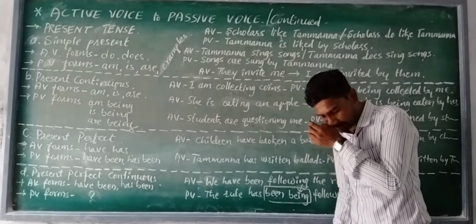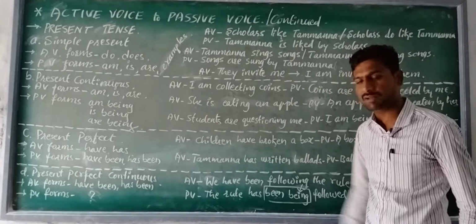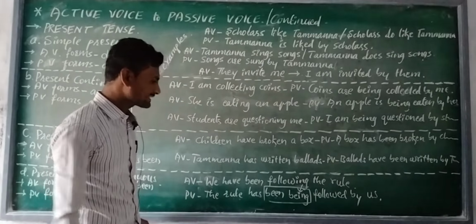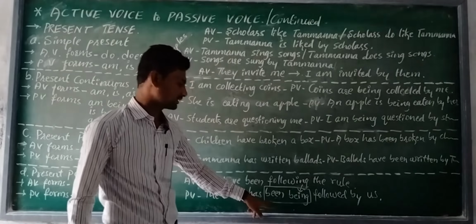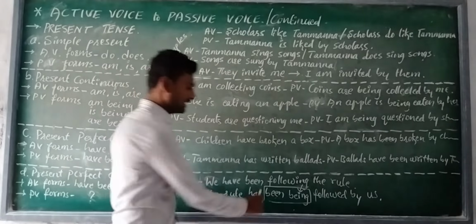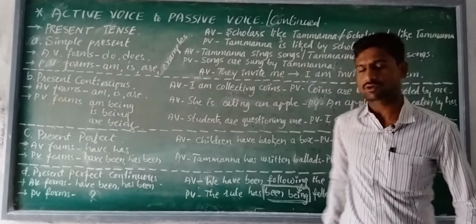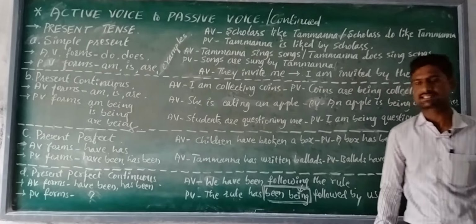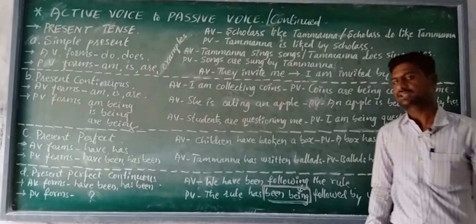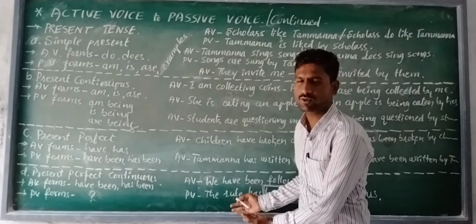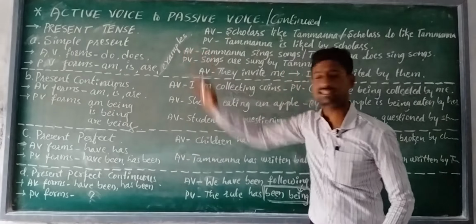When we write this kind of sentence in the fourth part of present tense, my dear students, English grammar does not accept this method because it is not the right method. "Being" is never used in English grammar to make passive voices from active voices. Passive voices are not possible in the fourth part of present tense.